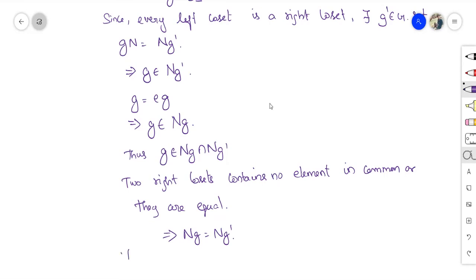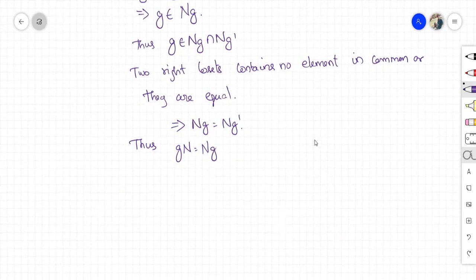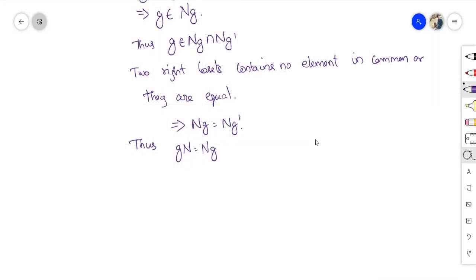Thus, I can write gN is equal to Ng dash. Instead of Ng dash, I can write gN is equal to Ng. Operating g inverse on both sides, I can write g inverse gN is equal to g inverse Ng.